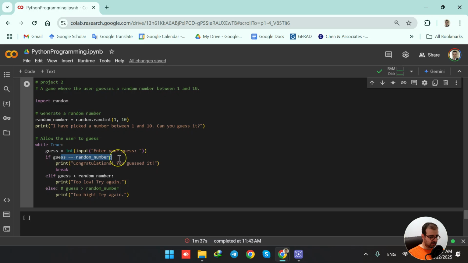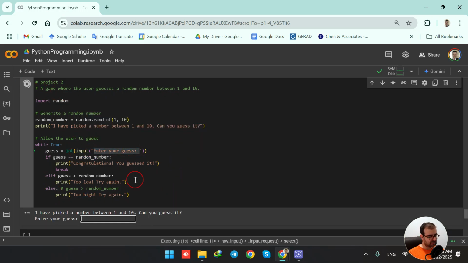So if it's not equal and it's not lower, then the else condition is that it is larger than the random number. We could use either else or elif to define this condition. Then if the guess is larger, it says too high, try again, and goes back up and asks us to enter our guess.